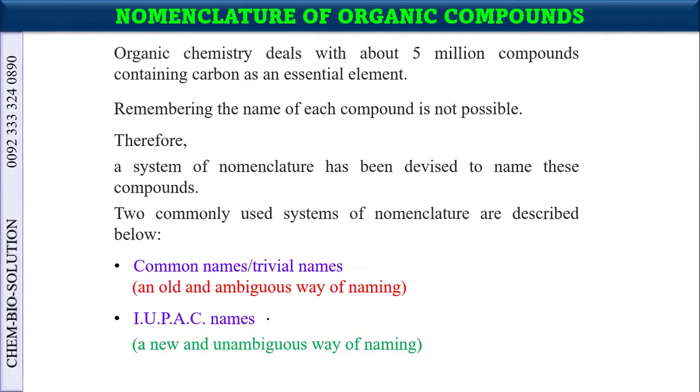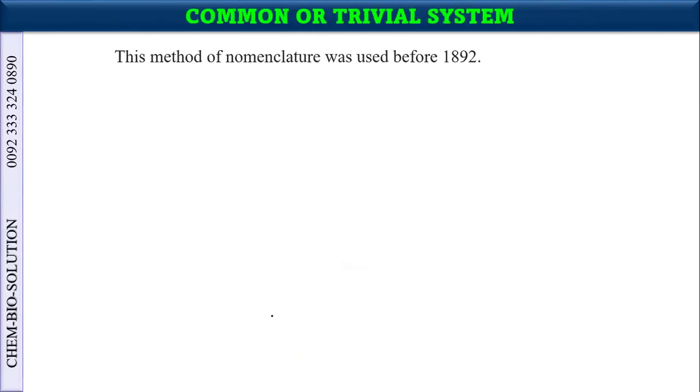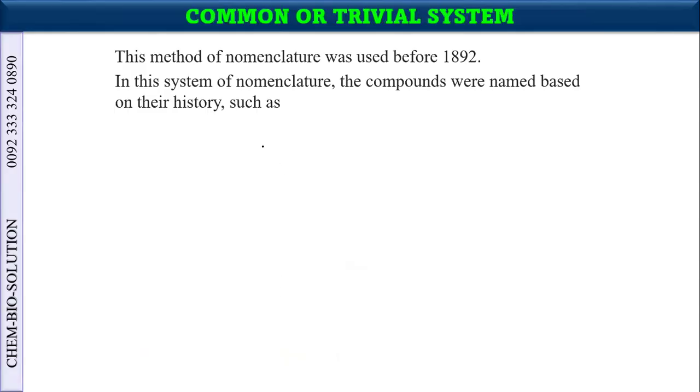So as you remember, in isomerism, I taught you about cis and trans isomerism. So when the scientists became aware of geometrical isomerism, they introduced the terms cis and trans as well, which you will see again in the nomenclature. So this method of nomenclature was used